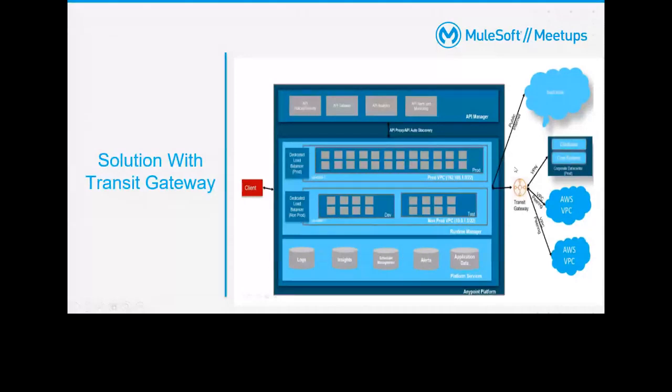It's simple, and we are not making multiple connections between the Anypoint platform and your other resources. We have a single connection. From that there are multiple connections to multiple data centers and multiple resources. So that is how you can simplify your network with Transit Gateway. So see, this is a simple use. Why Transit Gateway is important, I will tell you.